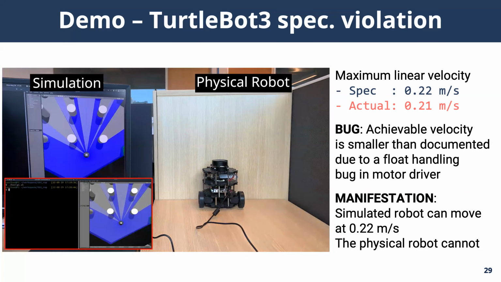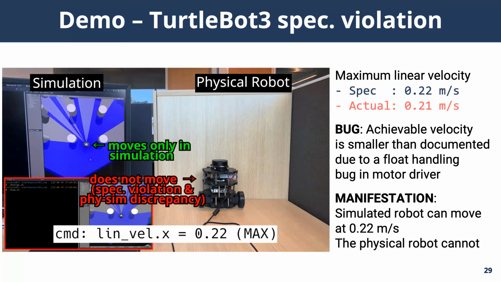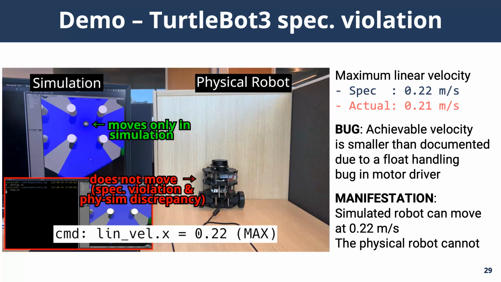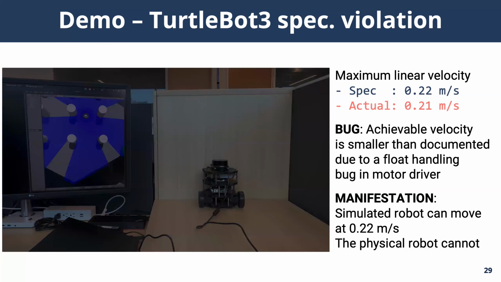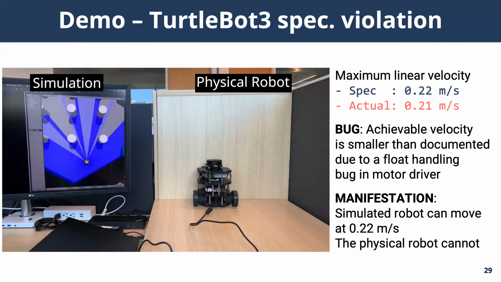So because of this bug, even though the documented maximum linear velocity is 0.22 meters per second, the physical robot fails to execute the command to move at the maximum speed. On the other hand, in the simulator, the command is accepted and executed because the simulated model does not rely on this faulty, defective motor driver to move. RoboFuzz captures this cyber-physical discrepancy and reports the bug.